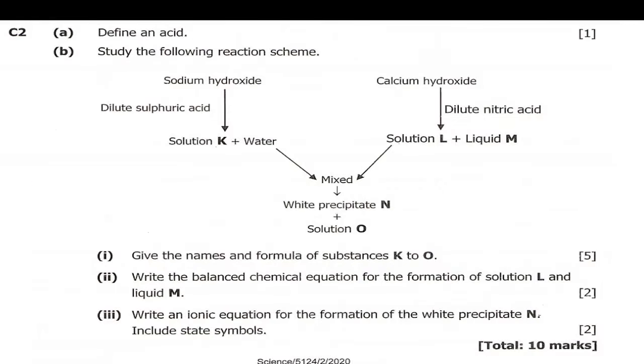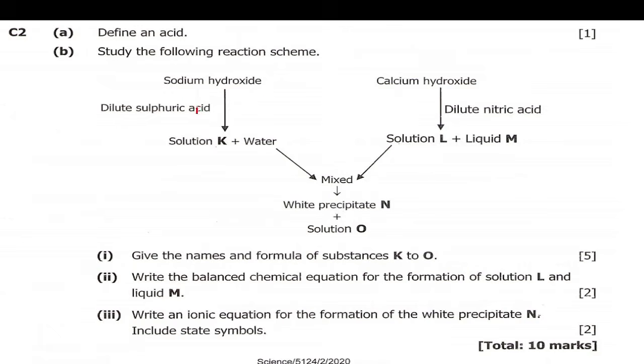Let's go now to question C2A, which says define an acid. B says study the following reaction scheme. We have this reaction scheme here: sodium hydroxide and dilute hydrochloric acid give us solution K and water. So what is this solution K?